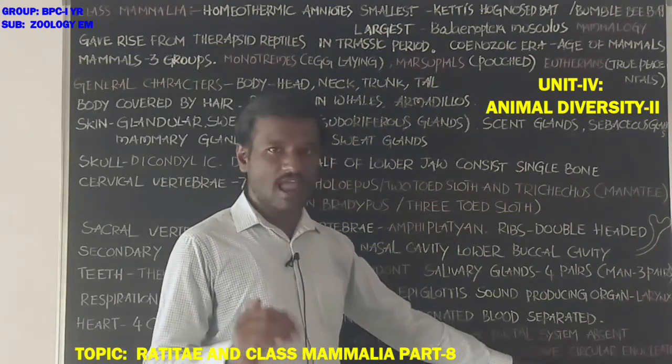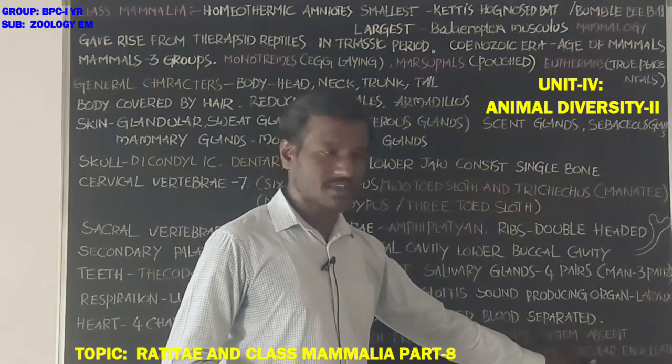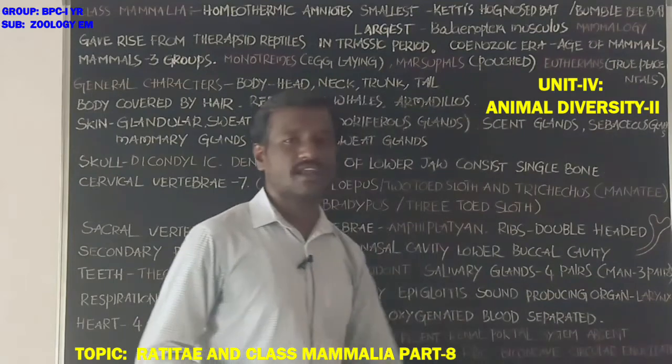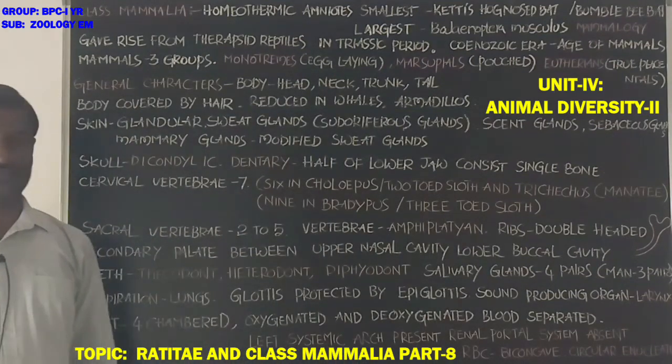Both the sides are concave. RBCs are circular and enucleated; the nucleus is absent in the red blood cell.